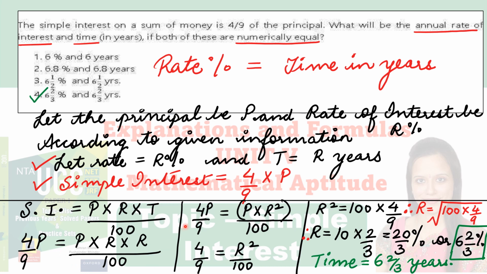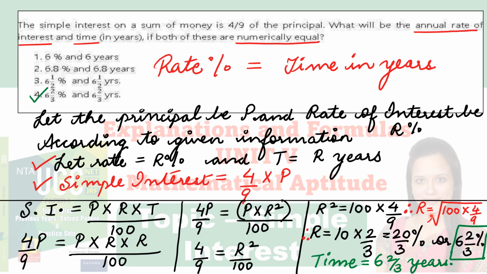Now coming over here, 4P upon 9 is equal to, with respect to time, I have to write it as R actually, as per the information given in the question. So here I will write R square. I think till here it is okay. So when I'm going to solve this, the P will cancel and 4 by 9 is equal to R square upon 100 remains. So from here, R square is equal to 100 into 4 by 9.